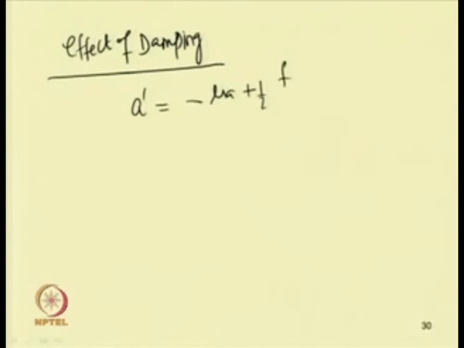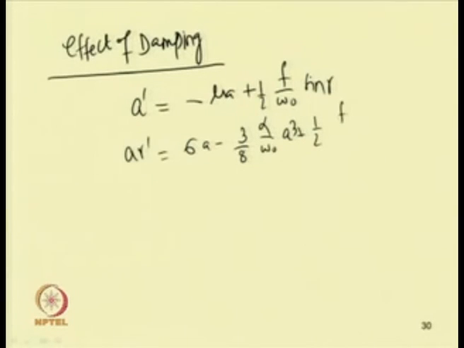So, from our reduced equation, we know a dash is equal to minus mu a plus half f by omega 0 sin gamma, and a gamma dash is equal to sigma a minus 3 by 8 alpha by omega 0 a cubed plus half f by omega 0 cos gamma.